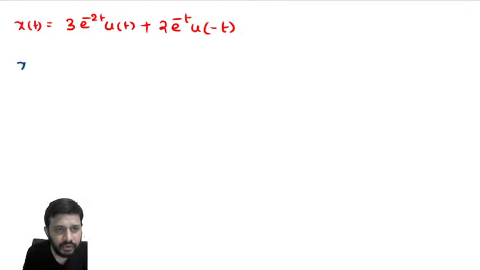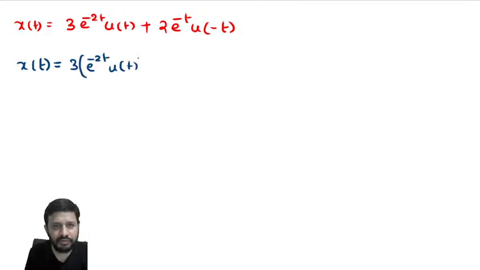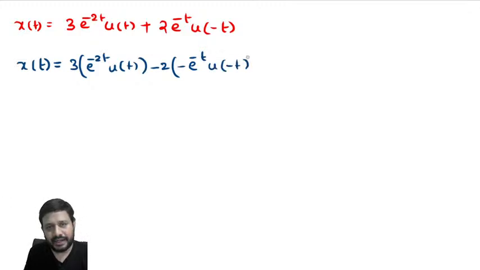So first of all, try to arrange your signal as per your convenience. Whenever you have u of t, you can simply write it as e power minus 2t u of t. Whenever you have u of minus t here, try to arrange like this, so that we can use standard expressions of Laplace transform.